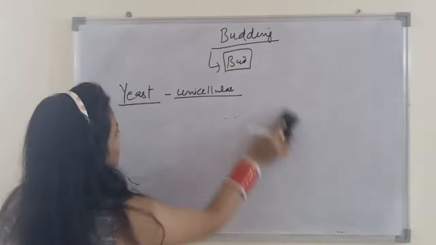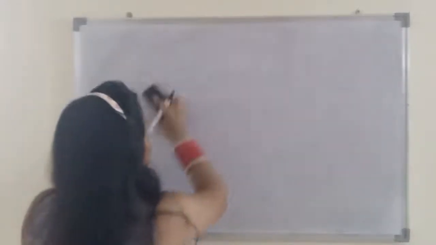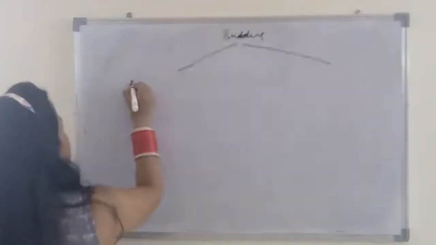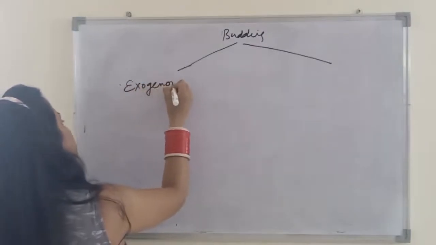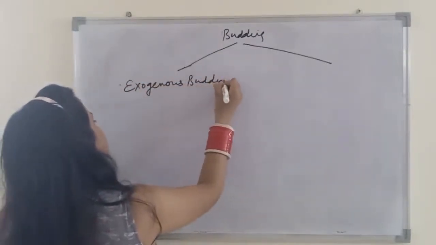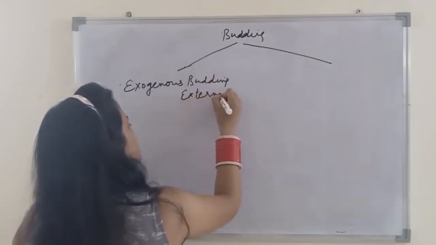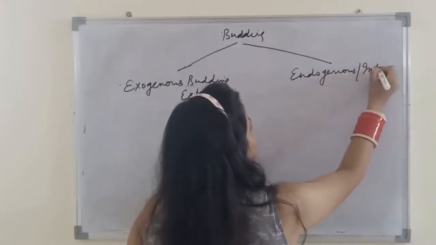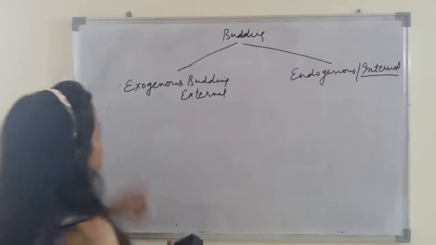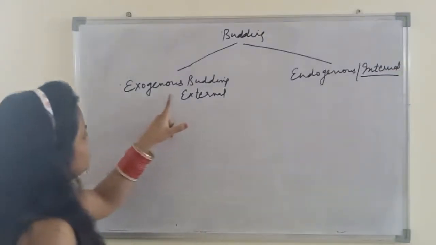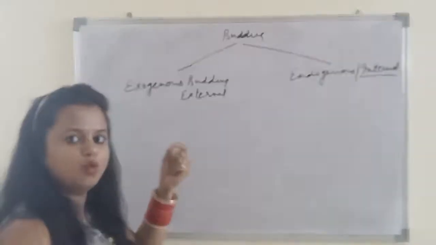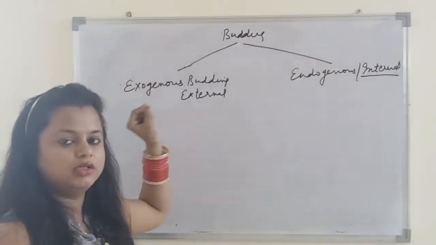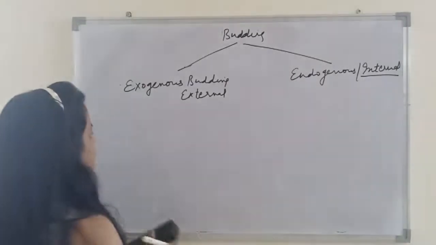And if we take budding in animals, then there are two possible cases. In budding in animals, there are two types. One is exogenous budding, or you can say external budding, and one is endogenous or internal budding. First we will discuss exogenous budding. In this case a small structure develops on the outer portion of the body. That small structure, which is the bud, develops on the outer surface of the parent body.